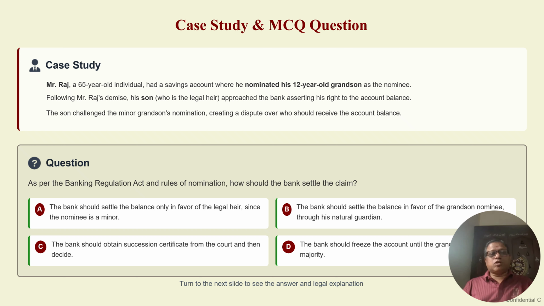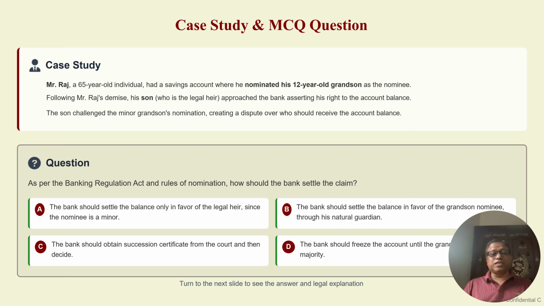So what will happen now? Raj passes away. Unfortunately, Mr. Raj is no more now. Raj's son comes as a legal heir and fights with the bank. Bank, you have to settle whatever balance amount is in my father's account to me, not to my son. That means not to the grandson who is the actual nominee. What does the bank have to do? What is the rule under the Banking Regulation Act? And what is the rule of nomination? How should the bank settle the claim? There are two, three options. One is the bank can settle the claim to the nominee, or the bank can settle the claim to his son. What does the bank have to do?